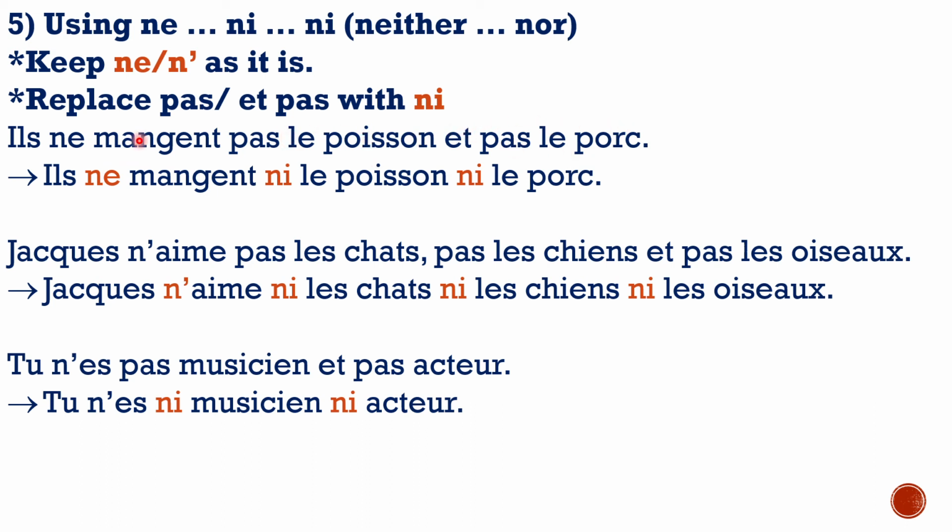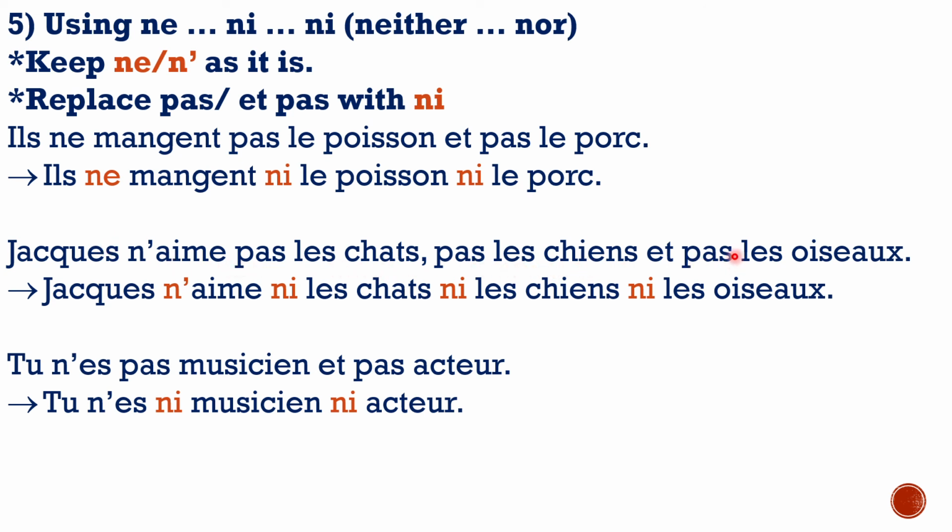So what you have to do is keep the ne where it is. You will remove the pas and put ni, and you will remove the et pas and put ni again. And that is how you get il ne mange ni le poisson ni le porc. They neither eat fish nor pork. This is easy. You just have to remember, keep the ne where it is, and pas and et pas are replaced with ni. Jacques n'aime pas les chats, pas les chiens, et pas les oiseaux.